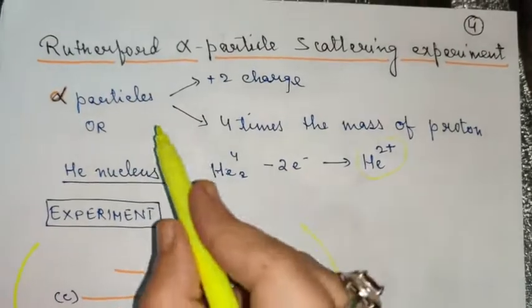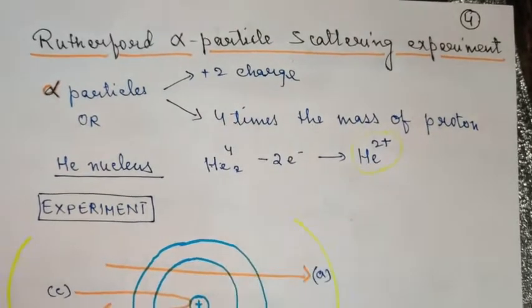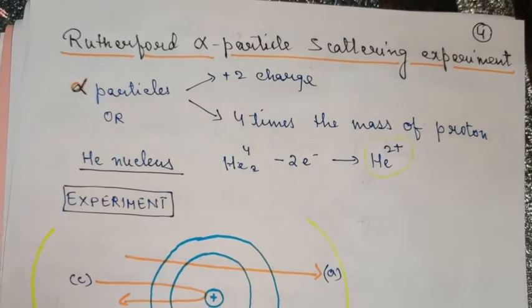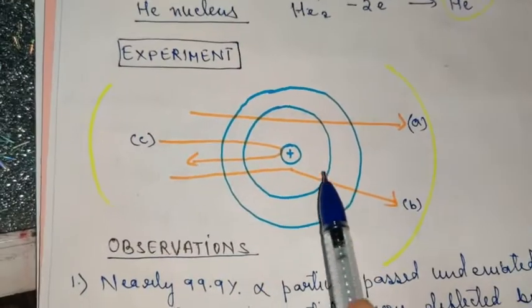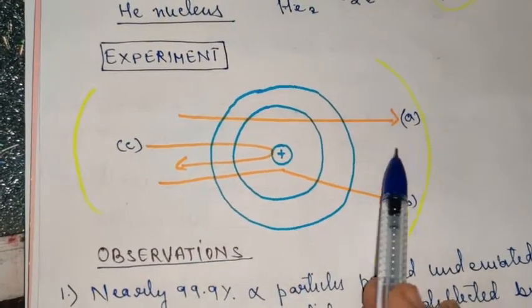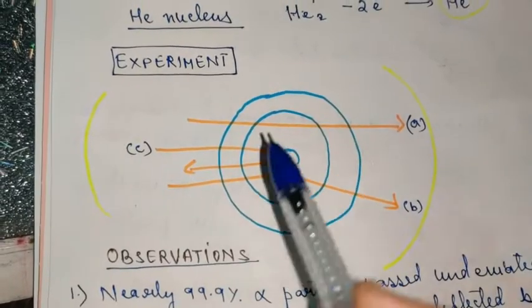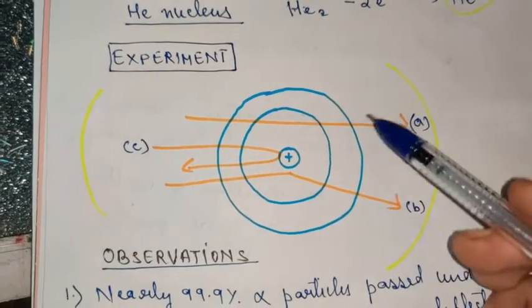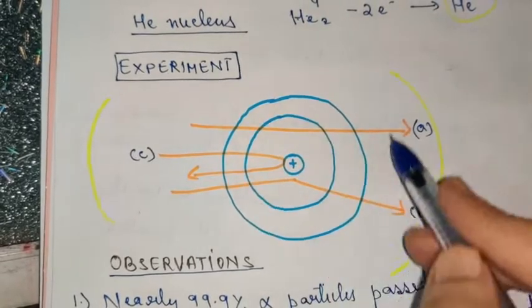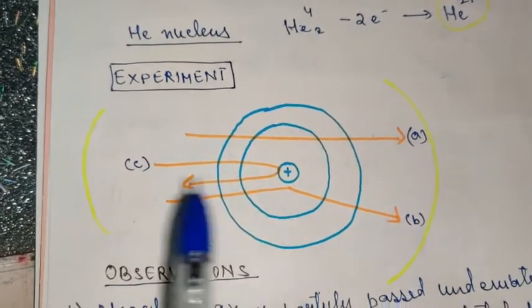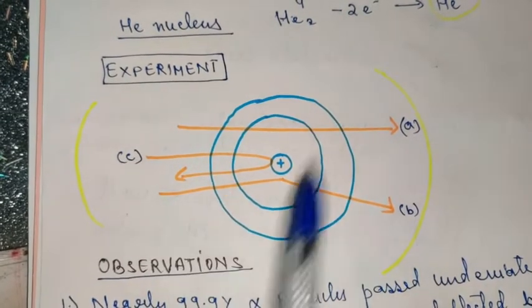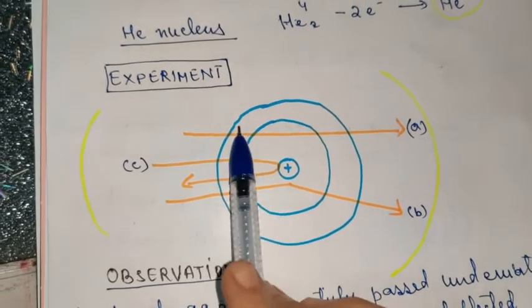Alpha particles possess positive charge. Very important. Alpha particles possess positive charge. Here you can see the experiment when the rays were passed through the gold foil. I have not shown you the foil here. I have just simply taken an atom so that you can understand how the different behavior of alpha rays was observed.